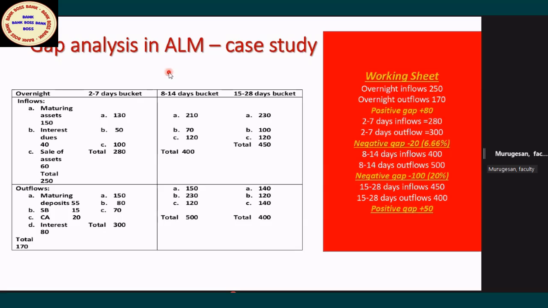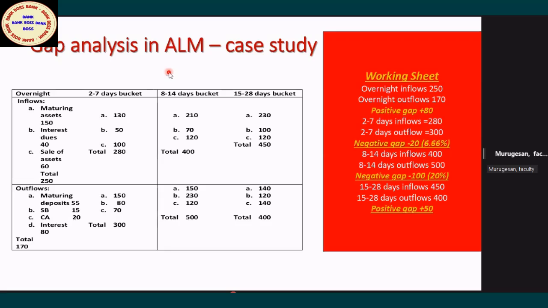Then the last bucket, the negative gap in 1 to 28 days. Now it is all added. The negative gap in 1 to 28 days should not exceed 20% of the expected outflows during that bucket, meaning now we are combining all the buckets from 1 to 28. So 5, 5, 5, easy to remember: 5%, 10%, 15%, 20%. Agreed or not? Easily understood or not?